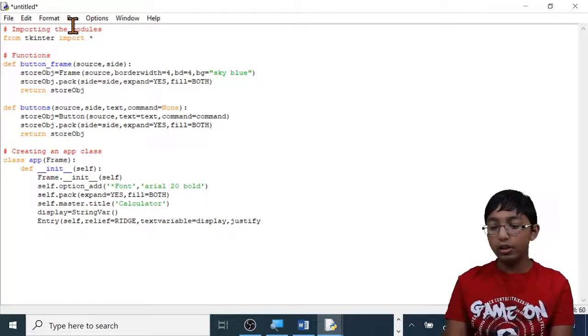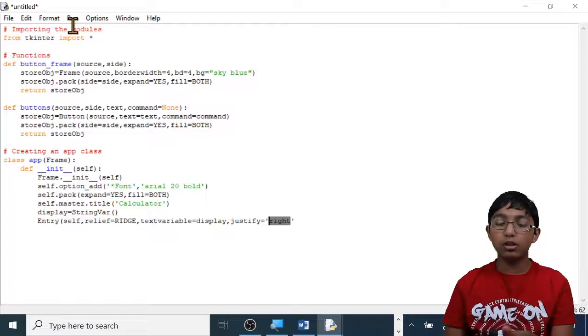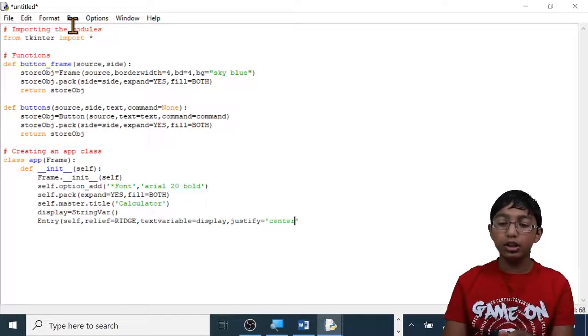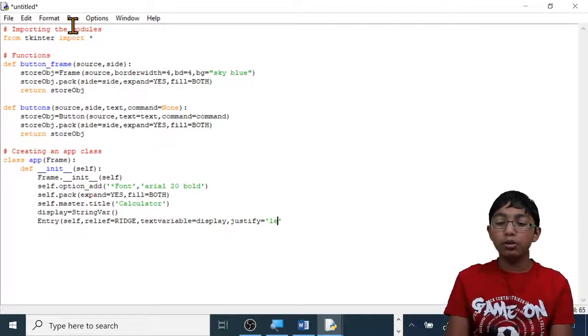Justify equals apostrophe right apostrophe. I chose right because on traditional calculators the numbers and the operation symbols always stay to the right side. If you want it to be center, then type center, spelled C-E-N-T-E-R. And if you want left, then type left, but I want it to be right.